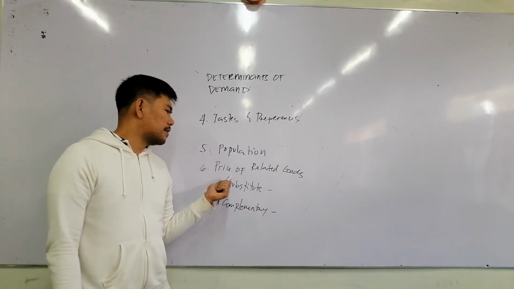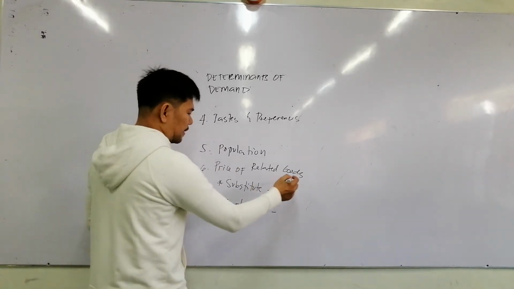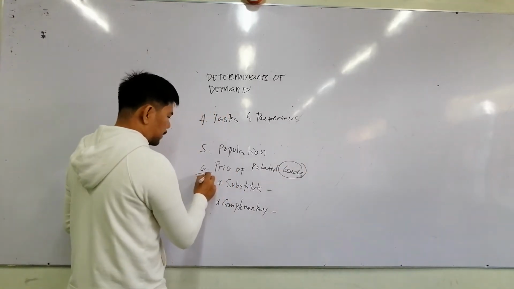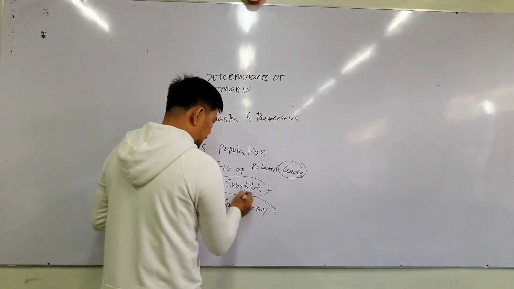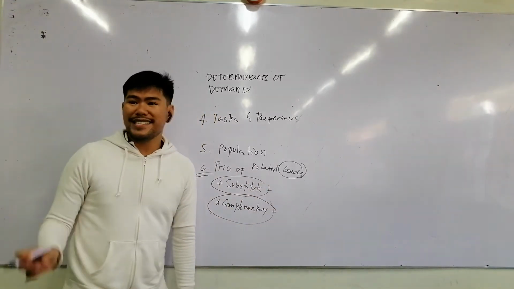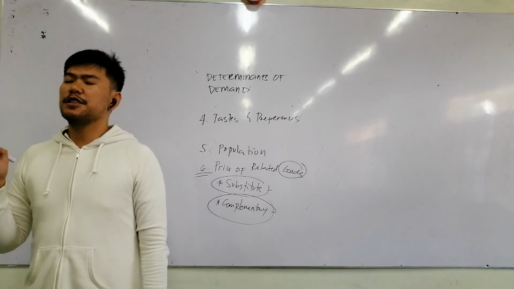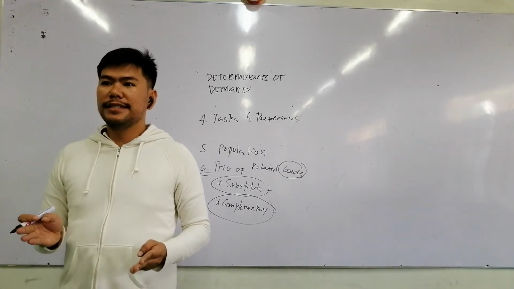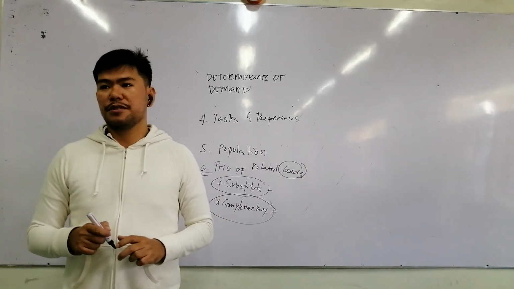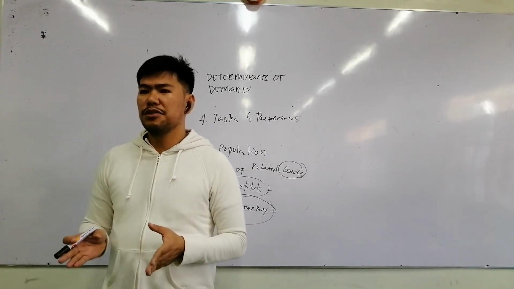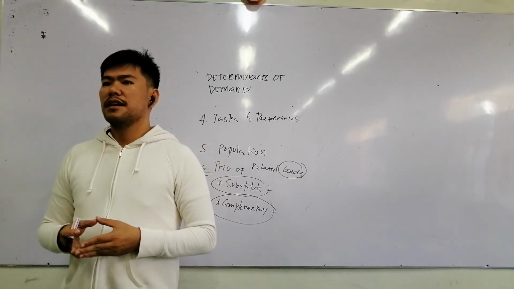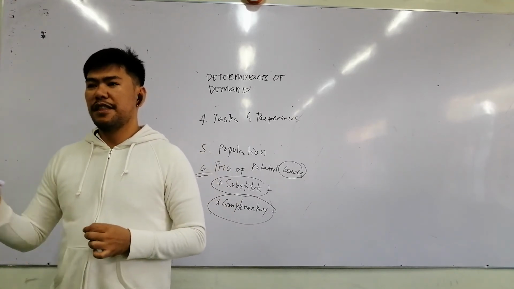Okay. So lastly is the price of related goods. In this certain factor, there are two types of goods: the substitute goods and the complementary goods. So what's the difference between substitute goods and complementary goods? Substitute goods are goods that are used in the absence of another good.